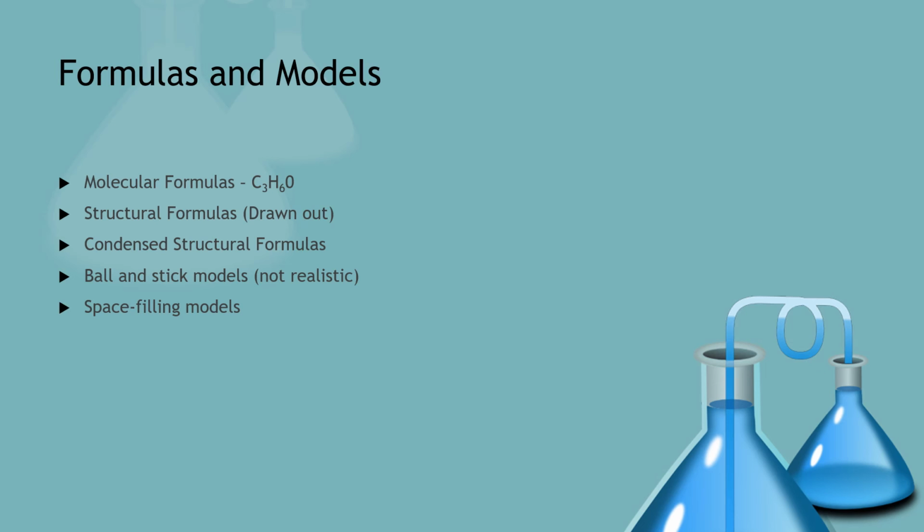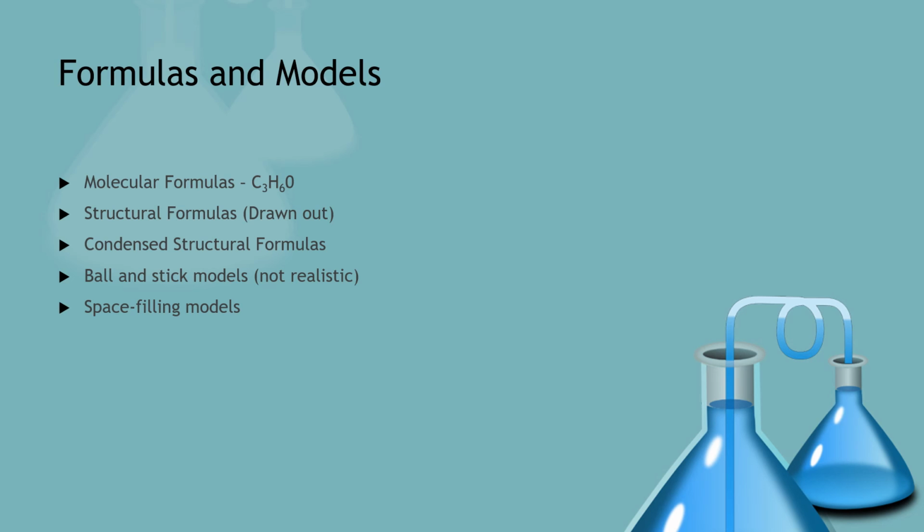So, how exactly do we represent these atoms? Well, there's a variety of ways. There's a variety of formulas and models that we use to represent atoms. The first one is the molecular formula. And here's the example of C3H6O. This is probably one of the most common forms we'll see in Chem 105. And this is known as the molecular formula. And it just gives a very clear description of the number of each element in a compound. But it doesn't tell you that much about the actual structure.